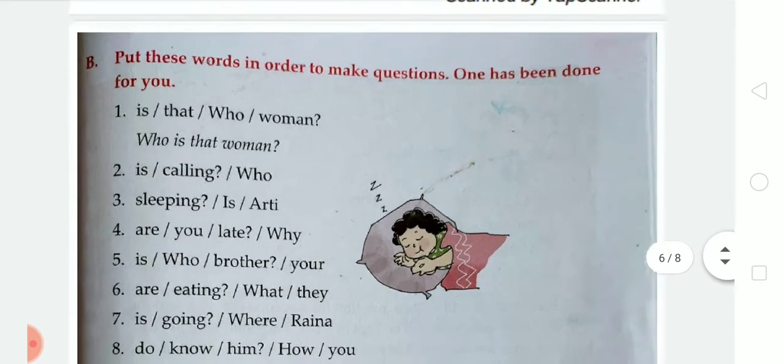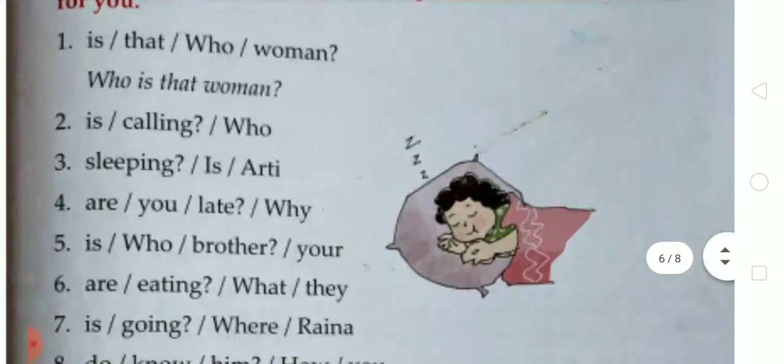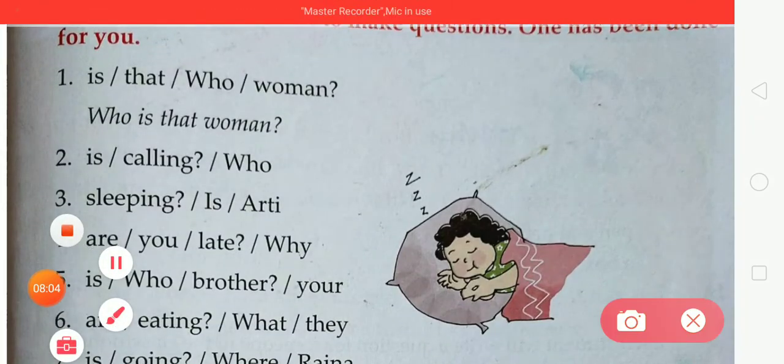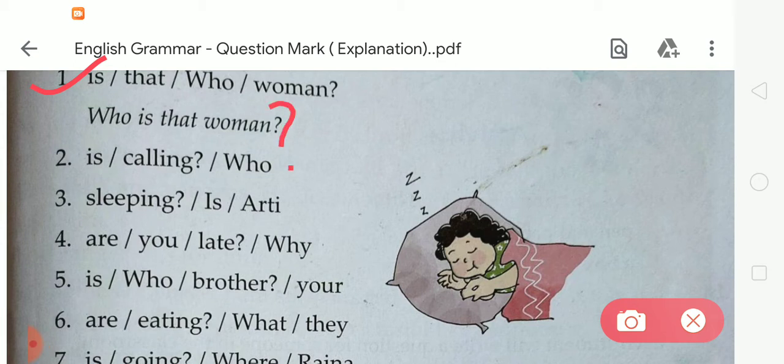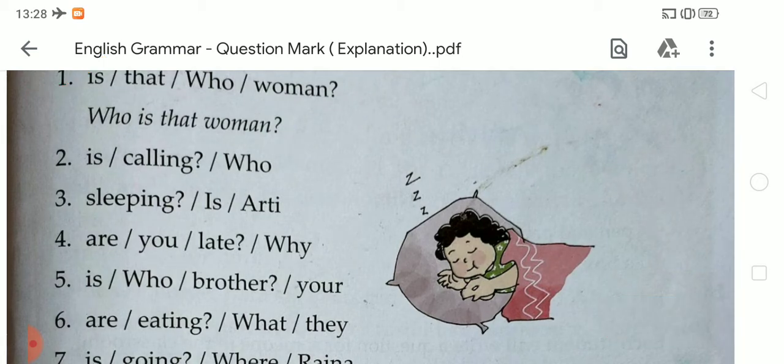So let's see, one has already been done for you. In this example you can see there is, is that who woman. So we have to write it like this, who is that woman? Okay, so after that we have to put a question mark. So like this we have to complete this exercise.